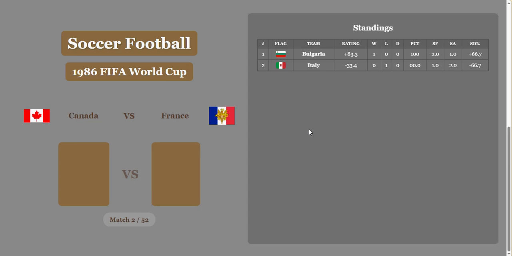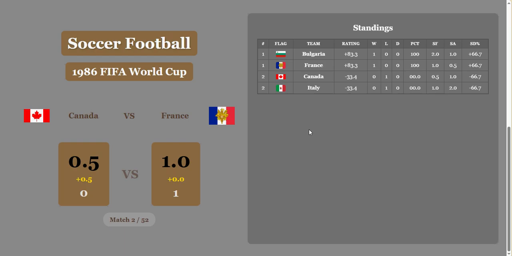Next, second game was Canada versus France. France won. We're using real scores. We're just making the economic adjustment afterwards. So Canada gets 0.5 due to population difference, but France still pulls away with the win. That really only helps you for score difference, but it also helps you in an instance of a draw. You'll get the win.